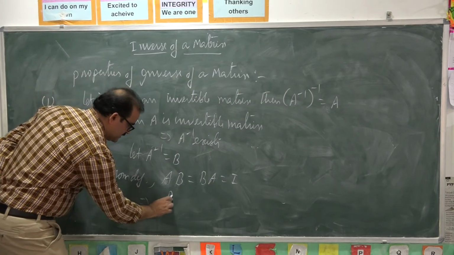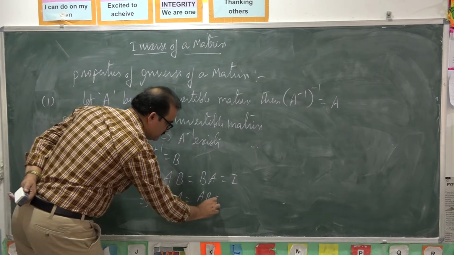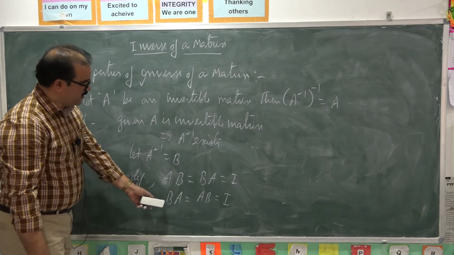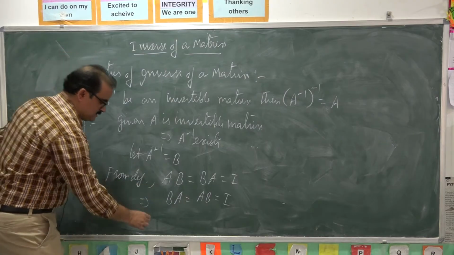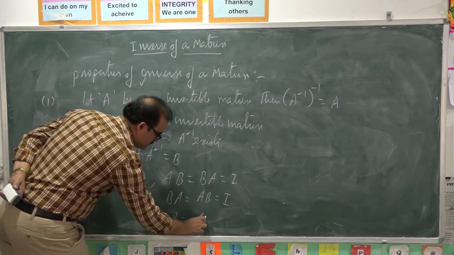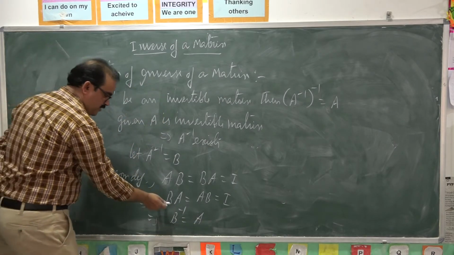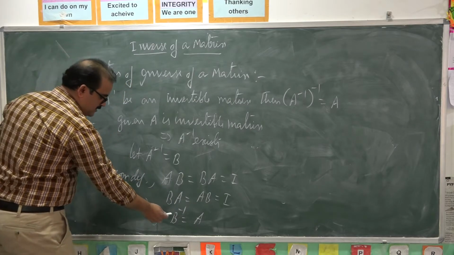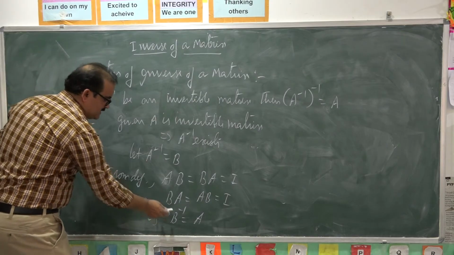We write this as B into A is equal to A into B is equal to I. This is in the form of A into B is equal to B into A is equal to I. From this, B inverse is equal to A. But what is B?